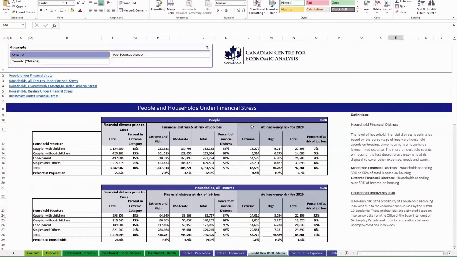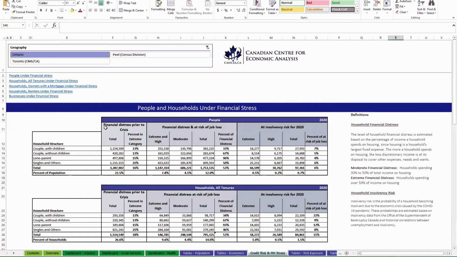So this first table is people. So the definition of household financial stress, so this is people in households that are in financial stress, and it's defined based on the percentage of income that a household spends on housing. So moderate financial distress is when a household is spending 30 to 50% of income on housing, and extreme financial distress is spending over 50% of income on housing. And you can see it by household structure.